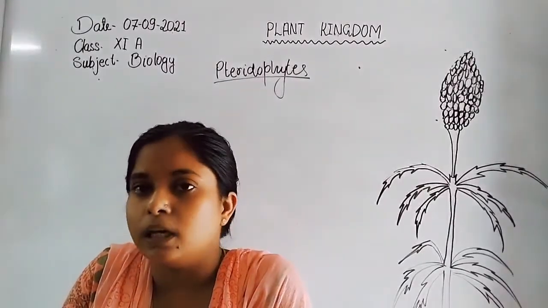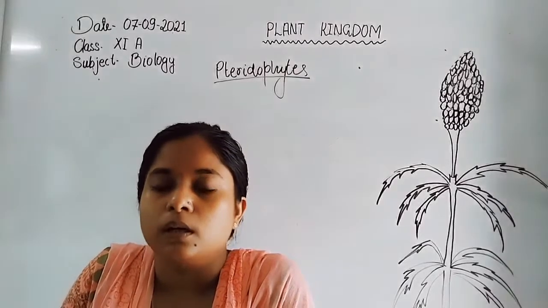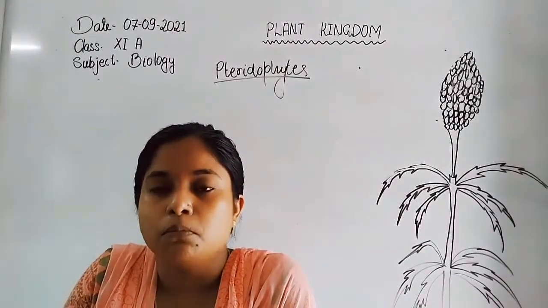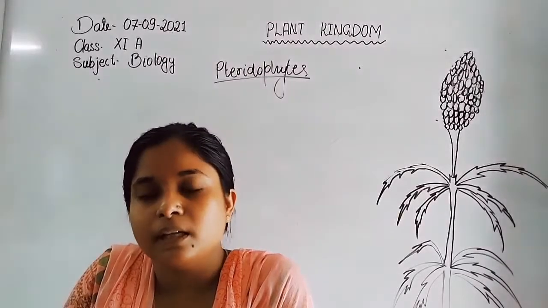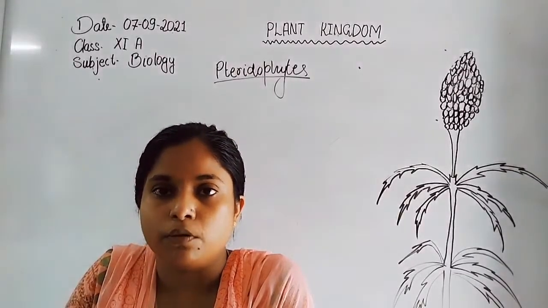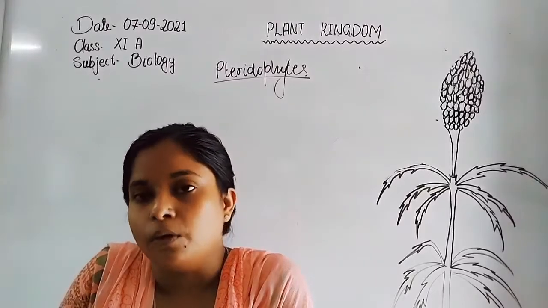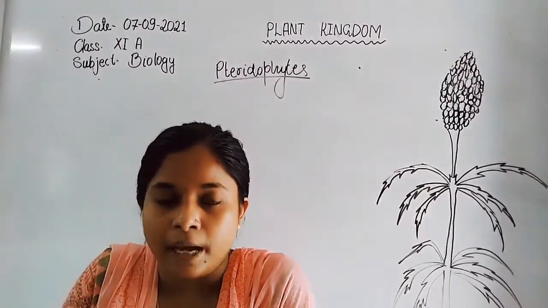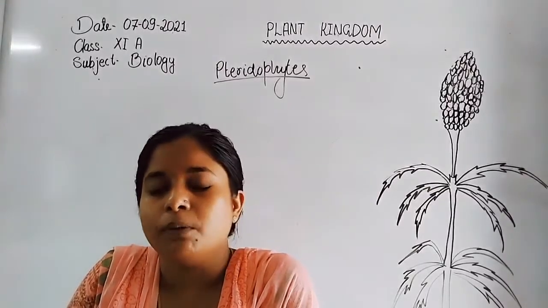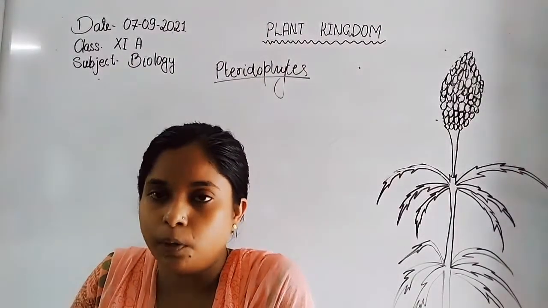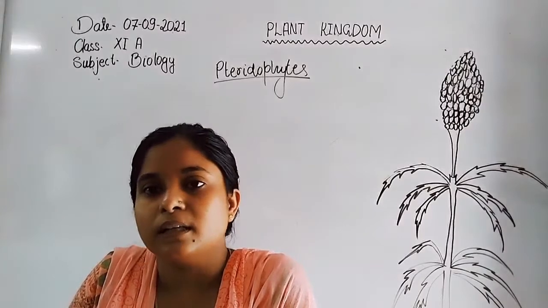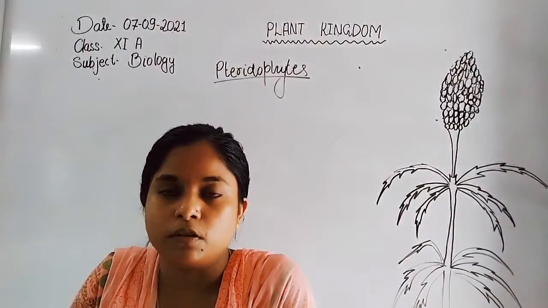Inside the antheridia, antherozoids form, which are motile and biflagellated, and that's why they require water for fusion with the egg. Archegonia produce the egg. So overall, these are the characteristics of the members of bryophytes.